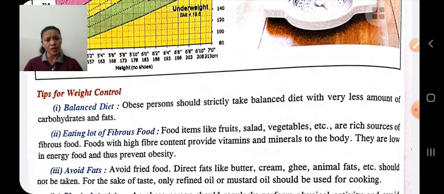Drink sufficient water. It also helps to control weight, because drinking water helps remove waste products from our body. It reduces the stress on the kidney, stomach, etc. It helps in cleaning the body. Avoid spicy food. Have a proper medical checkup. If you want to take oil, then use unsaturated fat like peanut oil, soya oil, that is refined oil.